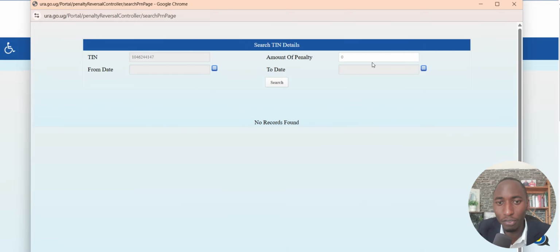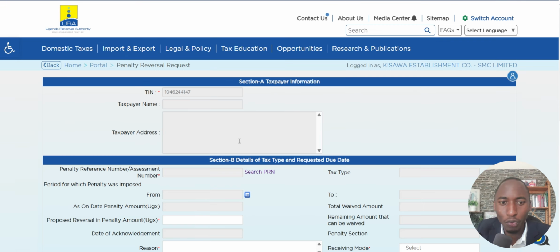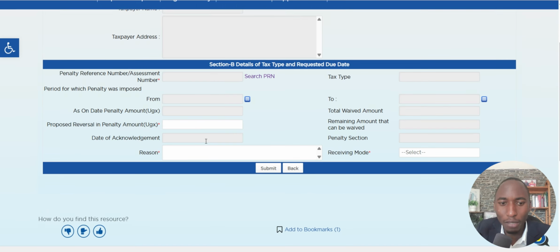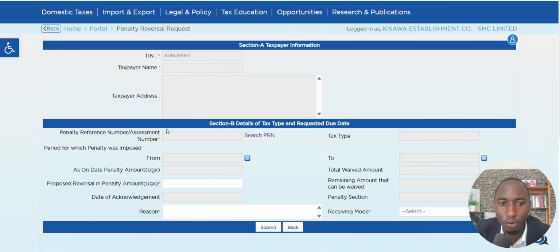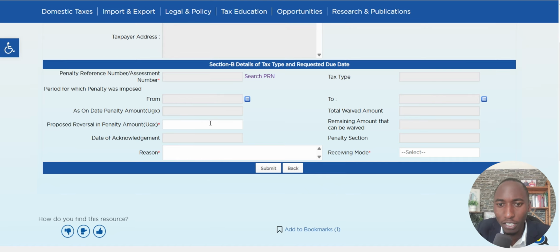But if there is already an email that indicates that you have to pay the annual tax return or the penalty, then the information will come and the system will take you automatically to where you came from here, and they will insert the information of your PRN here, and then the dates, and then the penalty. The penalty will be here automatically.